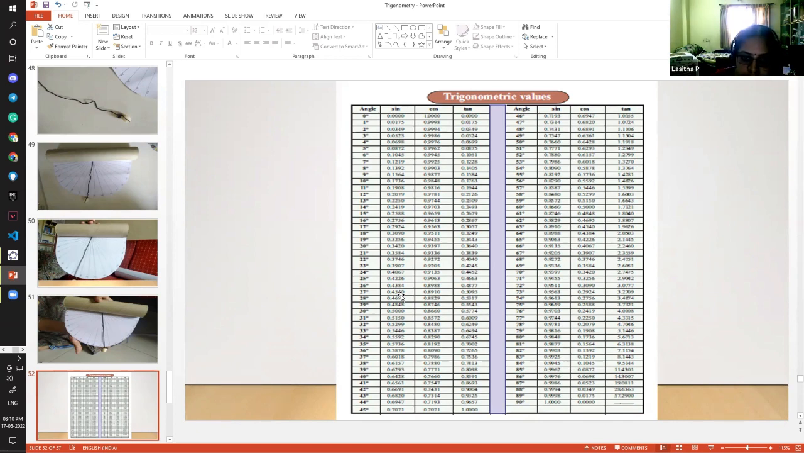So they will get hands-on experience with heights and distances. The main important point is the angle of depression. When they come to it, they will mark it wrongly in the diagrams. All of that will be made clear when you use these ideas, so where you have to mark the angle of depression in the diagrams.